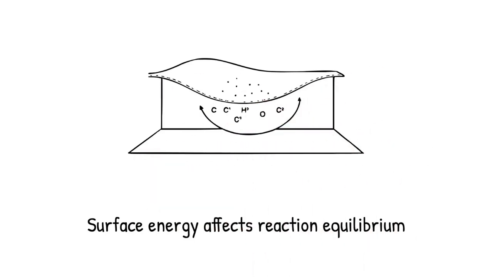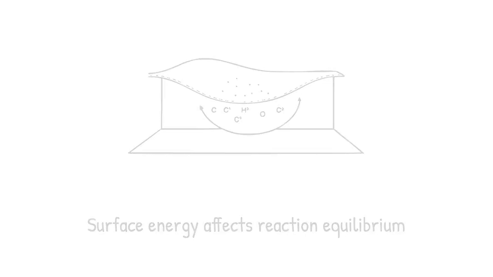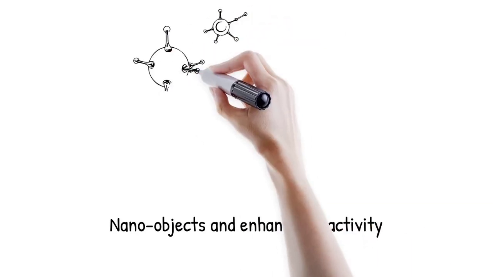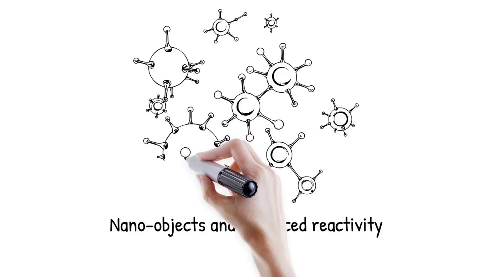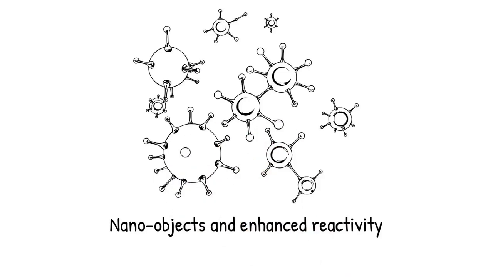High surface curvature leads to higher chemical potential, accelerating reactions that are slow in bulk. Therefore, nano-objects more readily undergo oxidation, dissolution, and catalytic interactions. These effects are central in nanomedicine, corrosion, and environmental remediation.